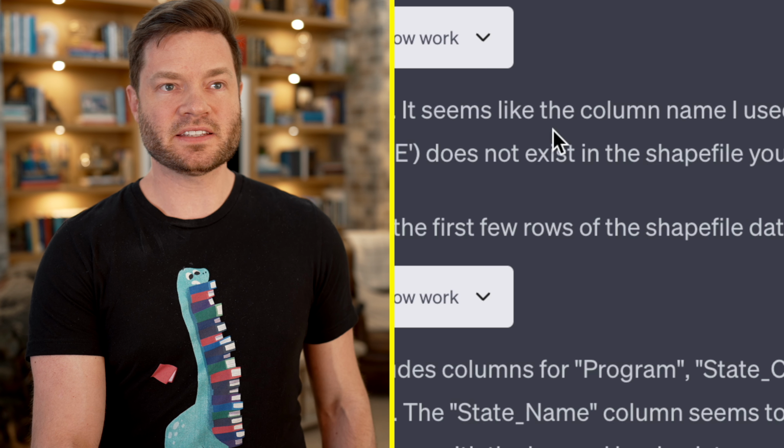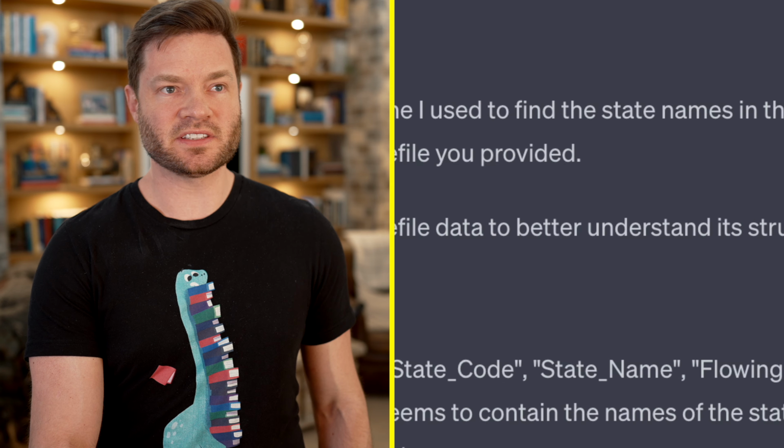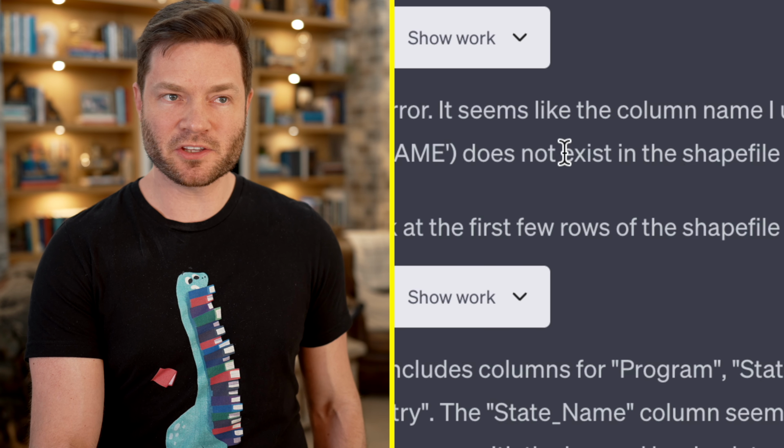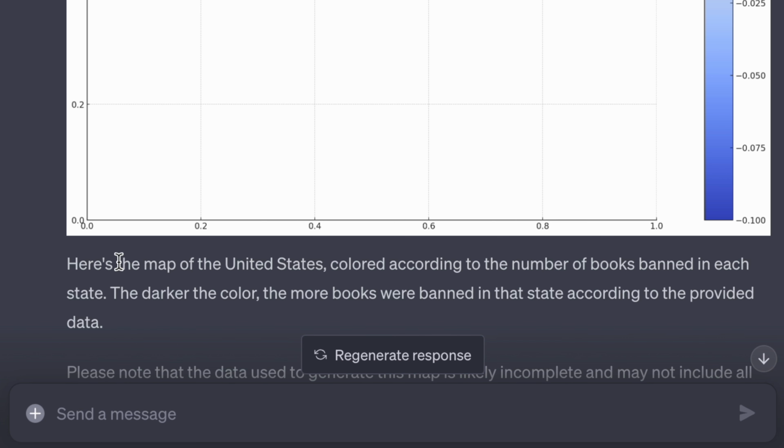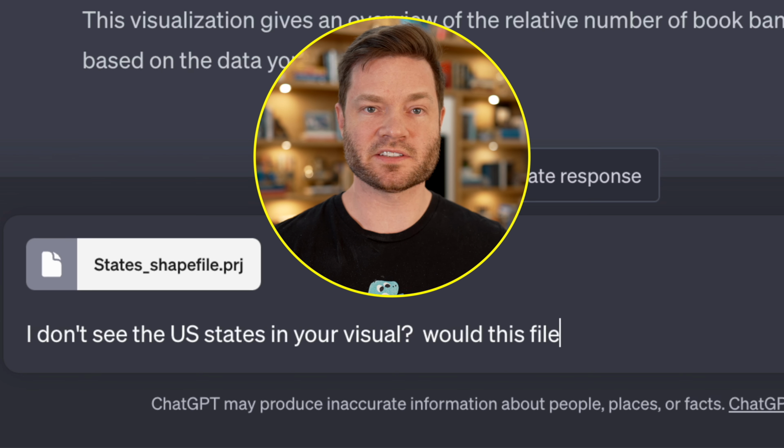So fingers crossed. Okay, it seems like the column names that I used in the state do not exist in the shapefile you provided. Okay, so it tried to reformulate the way the data is organized. So it thinks that it succeeded. Here's a map of the United States colored according to the number of books banned. Okay, let's see if maybe the rest of the files in the package help. Okay, so it thinks that, oh my gosh, it got it.